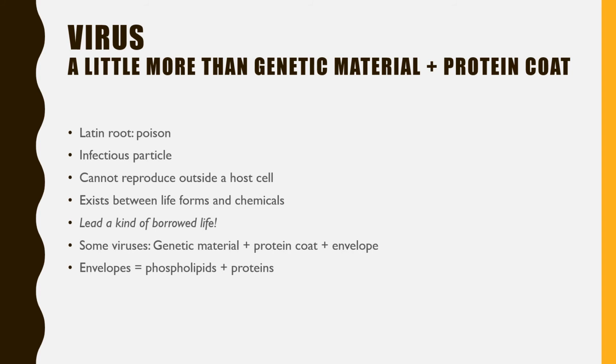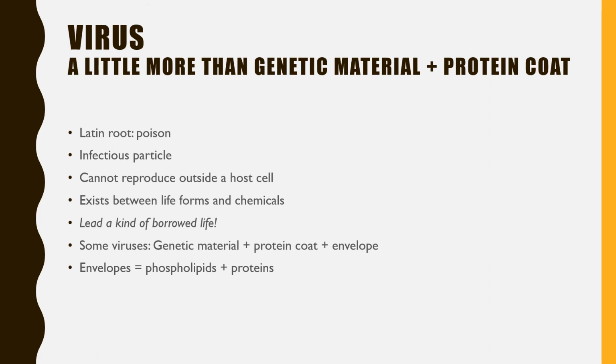Now, as we have understood that viruses have genetic material and a protein coat, there are some viruses which also have an envelope surrounding them. What is this envelope generally made up of? It is made up of phospholipids and some proteins. Just like proteins, phospholipids are also biomolecules. The properties of phospholipids are different from those of proteins.